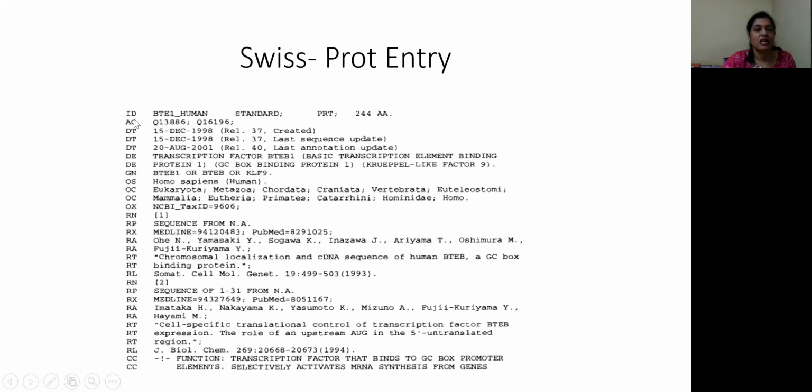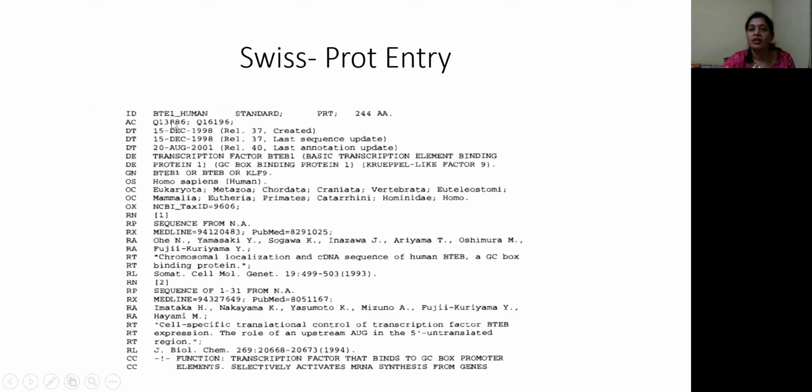The first line starts with ID, which means identity. The identity of the protein sequence is BTE1_HUMAN. This is the standard sequence. PRT indicates the protein sequence. The length of this sequence is 244 amino acids. Obviously, a protein sequence means a sequence of amino acids.